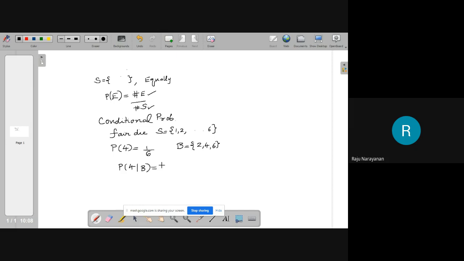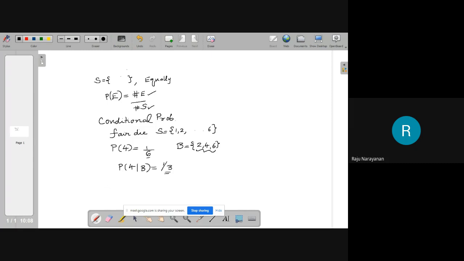You can reduce the domain of search. You need to concentrate only on 2, 4, 6. There are 3 possibilities. Out of those 3 possibilities, only one is favorable for 4. Therefore, this probability is 1 by 3.